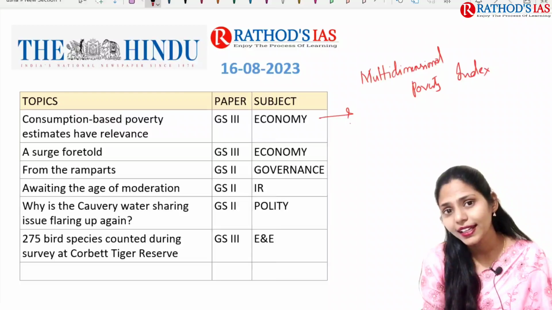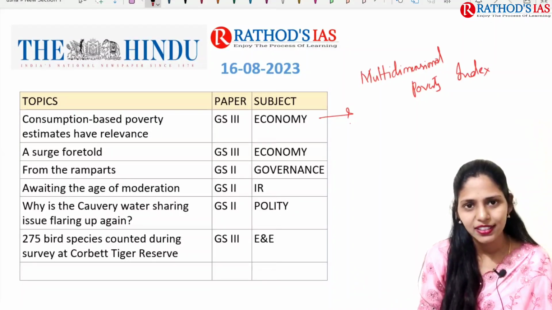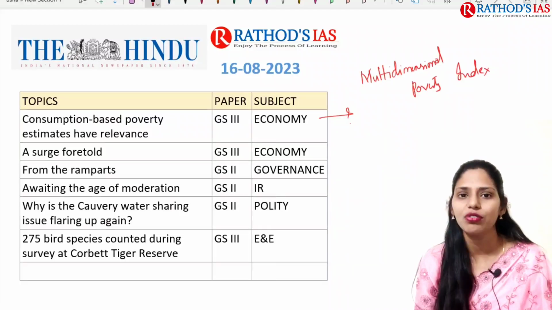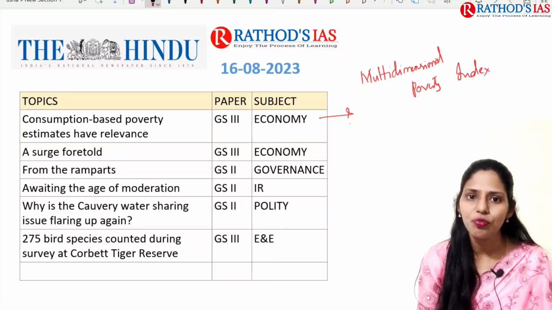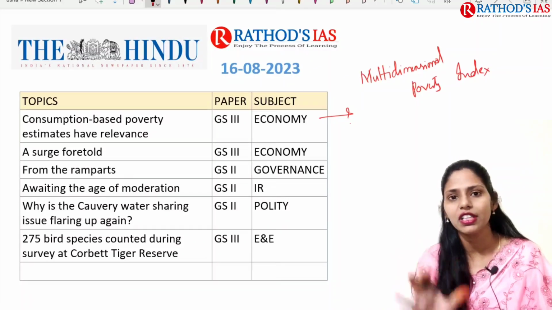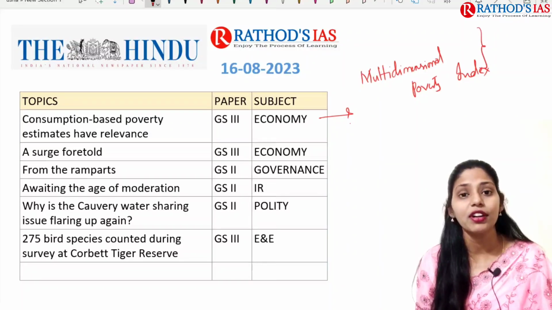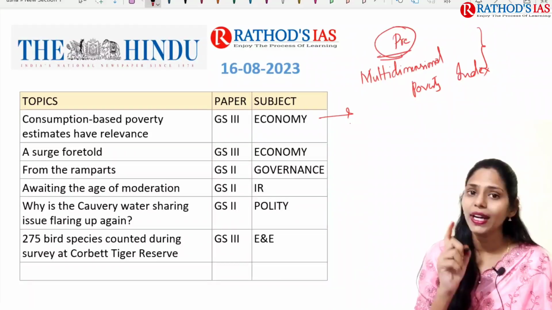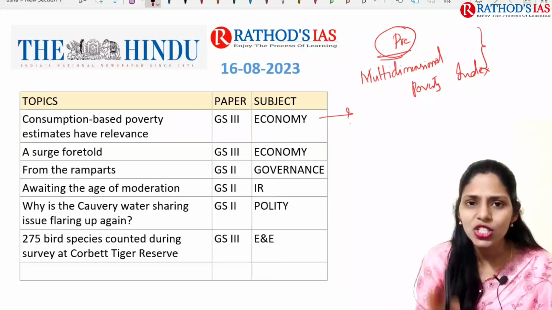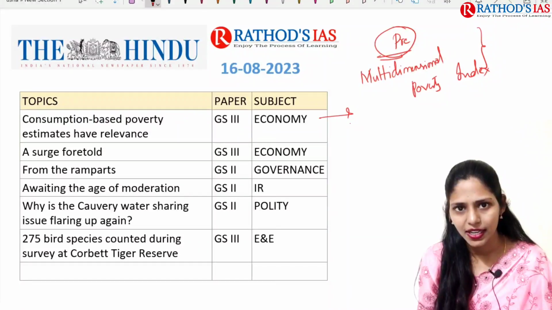You have to collect the data regarding global level poverty, and even from India's point of view, whether poverty is increasing or decreasing, everything you have to know. This topic is very important for your mains, and from the prelims point of view also you can expect a question regarding which organization is releasing this multi-dimensional poverty index.